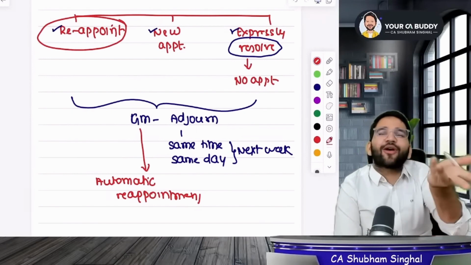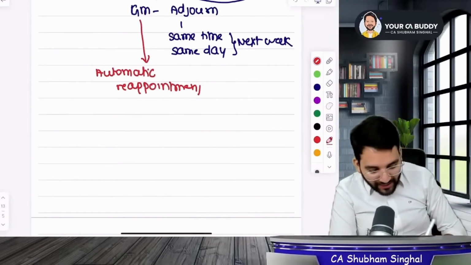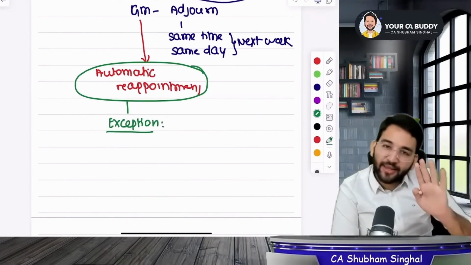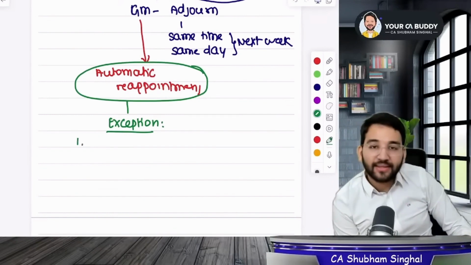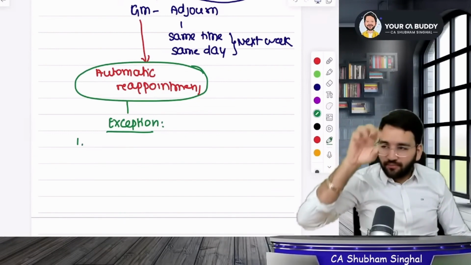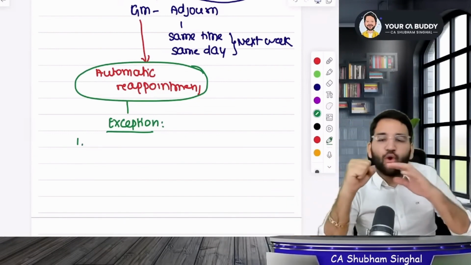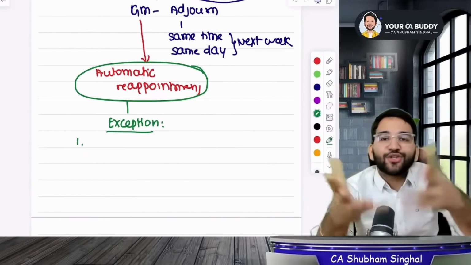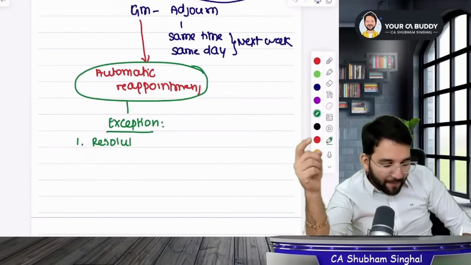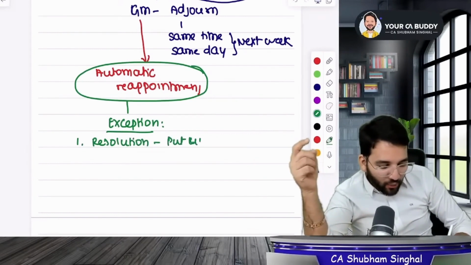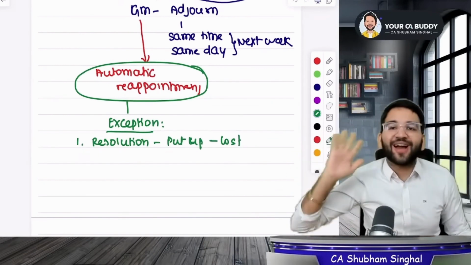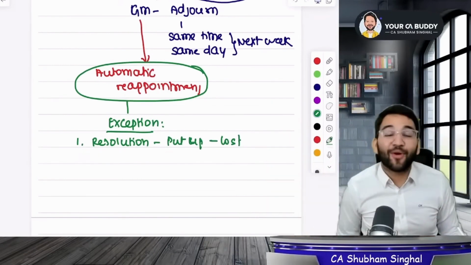If you're not doing anything from the 3 options, then what is left for the law? But sir, there are some important exceptions to the automatic reappointment. Just remember the ones I tell you, just as many as I tell you. Okay? First, they tried to appoint Jay and Aditi, meaning when they were removed from the rotation, people tried to reappoint them. But sir, the shareholders refused to do so. Meaning a resolution was put up to appoint them, but it was lost. The shareholders refused to appoint them. If you refuse to reappoint, automatic reappointment won't happen.